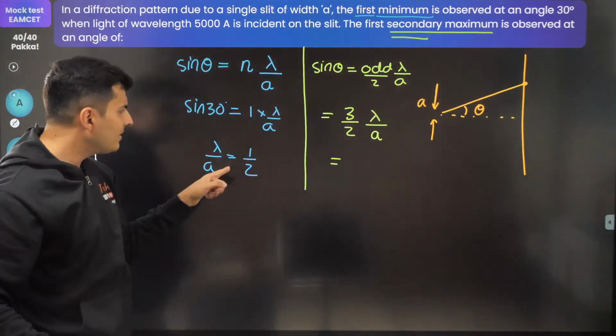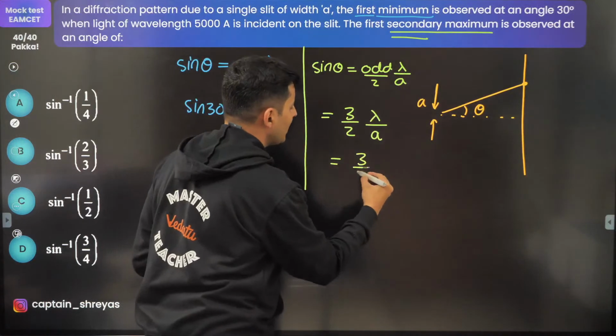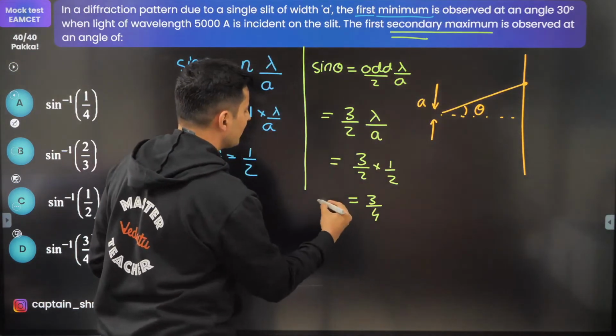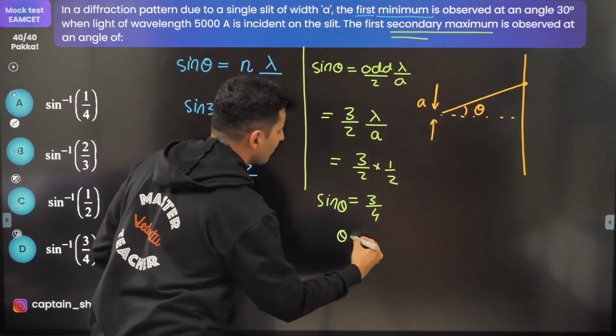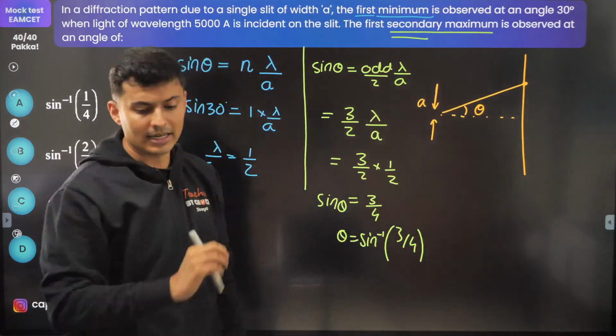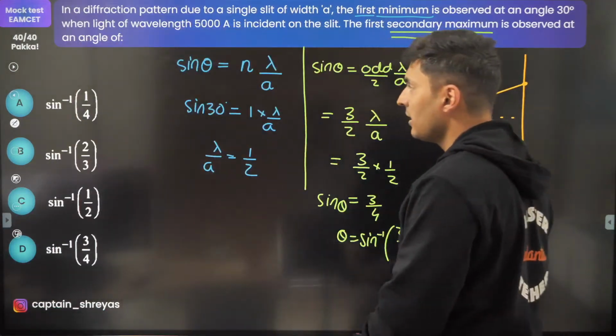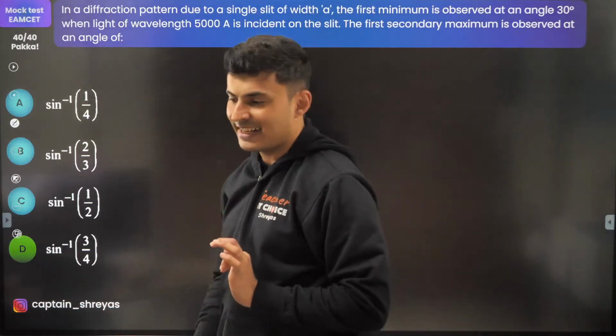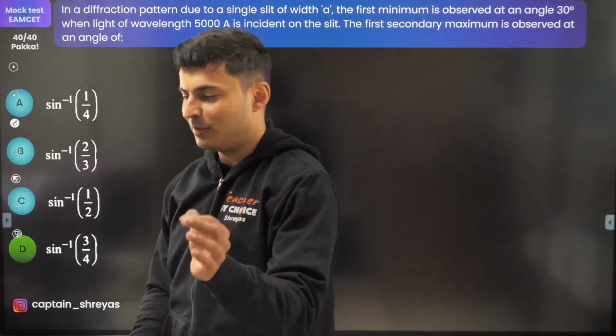But lambda by A is half. So it will be 3 by 2 into half, which is 3 by 4. So this is sine theta. So theta will be sine inverse 3 by 4. That is the correct answer. 1 by 4? No. 3 by 4. That is option D. Mohammed made a mistake.